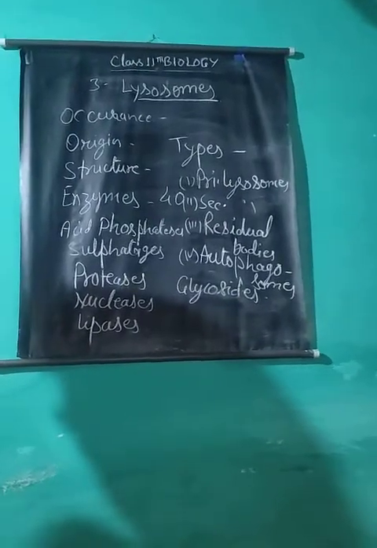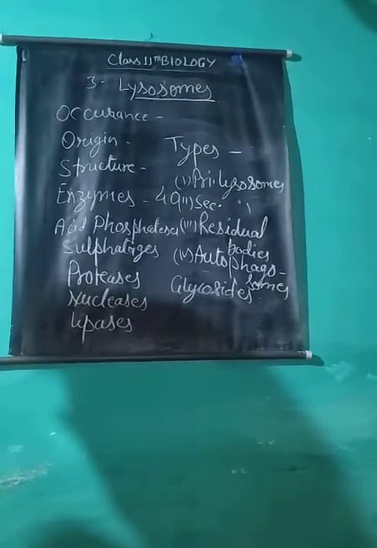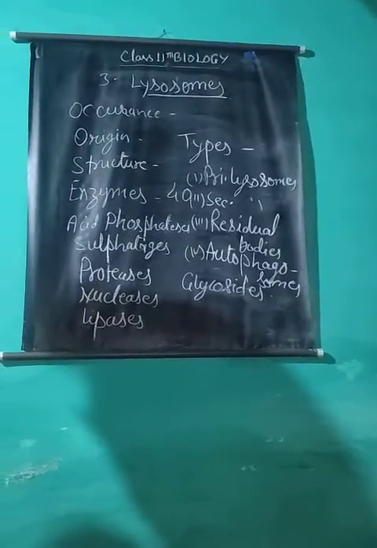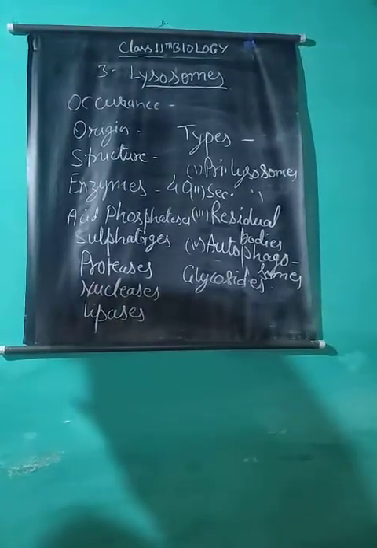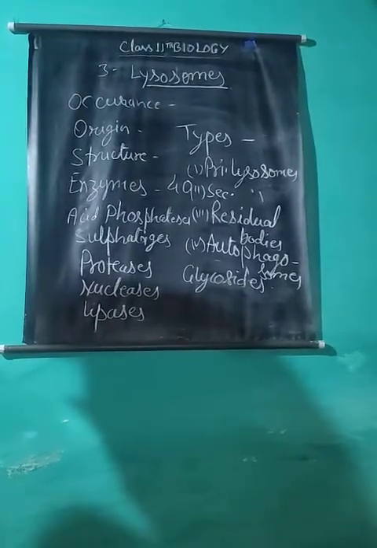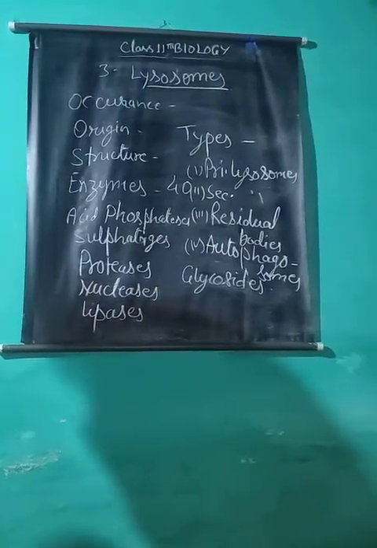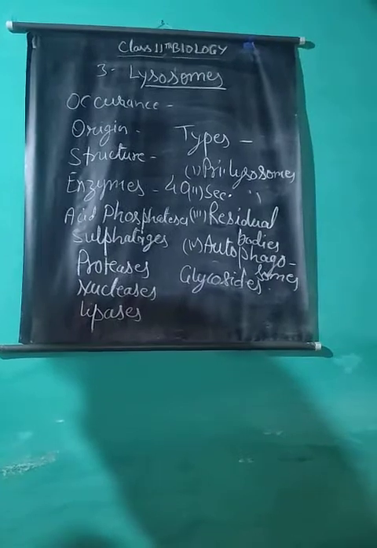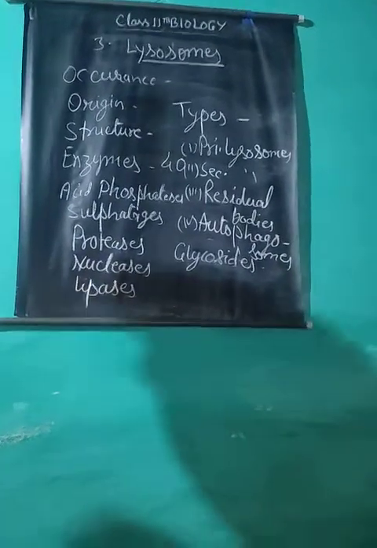For example, during starvation, the autophagic vacuoles are formed in the liver cells. By this method, cells can feed on their own substances. Due to the autophagic property of lysosomes, these are also known as suicide bags. When a tadpole or frog undergoes metamorphosis, its tail is lost by autophagy.